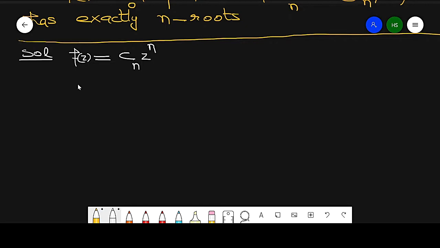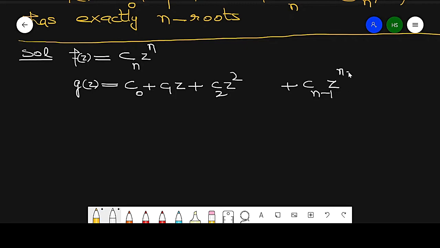And the second, g(z), is equal to the remaining part: c0 plus c1 z plus c2 z squared, and so on, plus c(n minus 1) z raised to power n minus 1. So this is g(z).